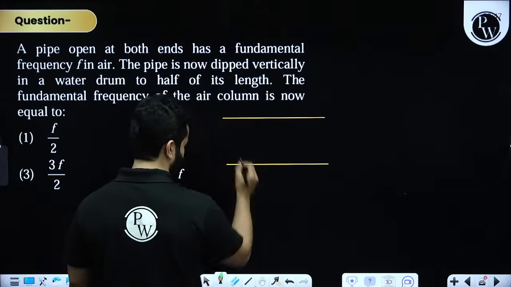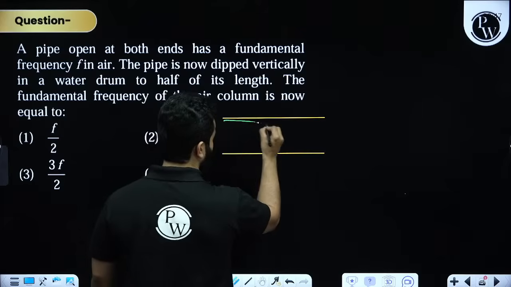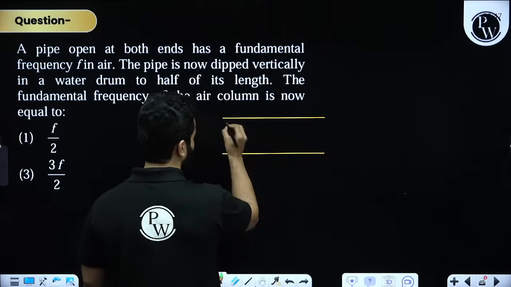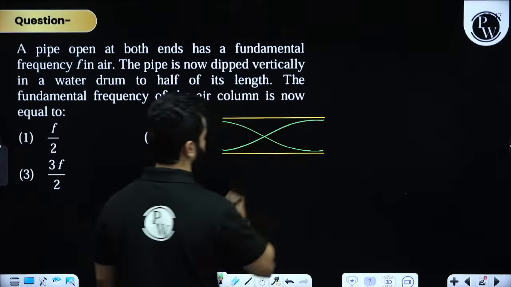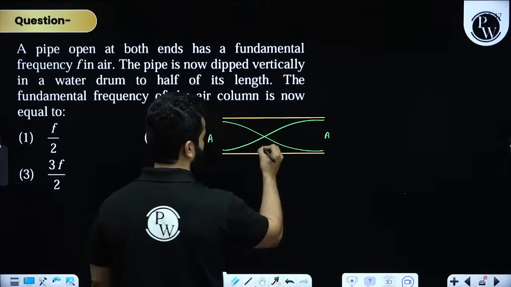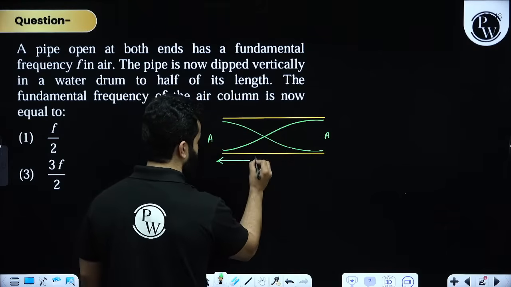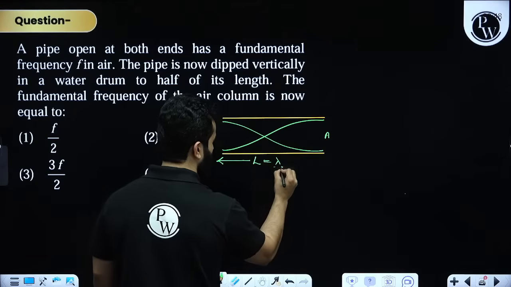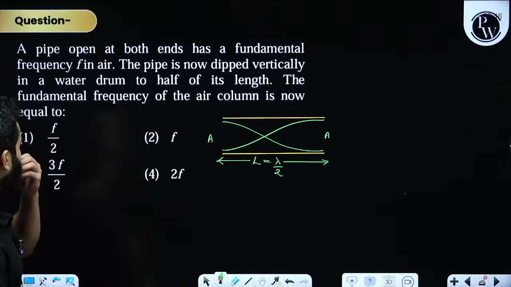Open at both ends basically means open end, that means antinode, same over here, right? So antinode at both ends, and we have got a node in the middle. This is lambda by 4, this is lambda by 4, that means L will be equal to lambda by 2.